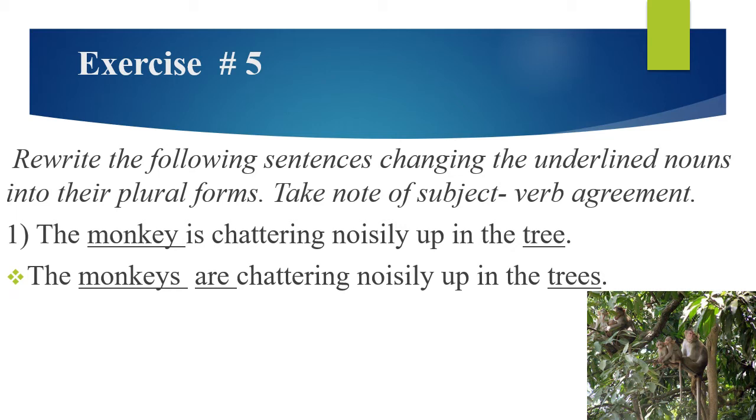Number 1 sentence is, the monkey is chattering noisily up in the tree. The underlined nouns are monkey and tree. So its plural form will be the monkeys. Monkey will be changed into monkeys. The monkeys are chattering noisily up in the trees. The plural of tree is trees. The monkeys are chattering noisily up in the trees.